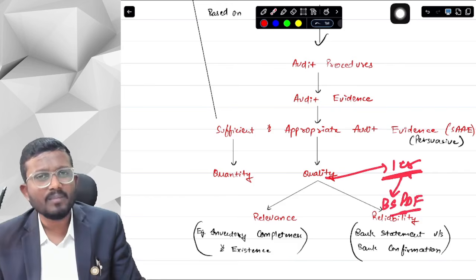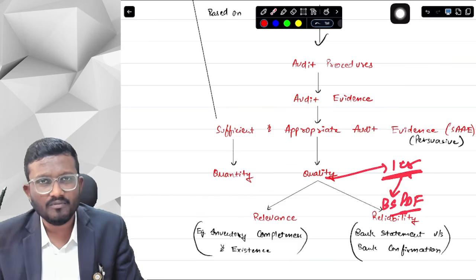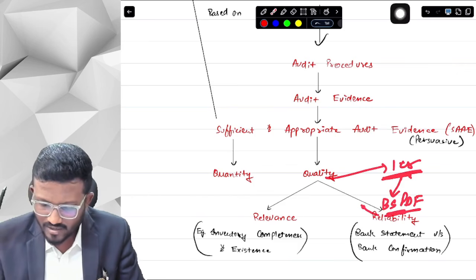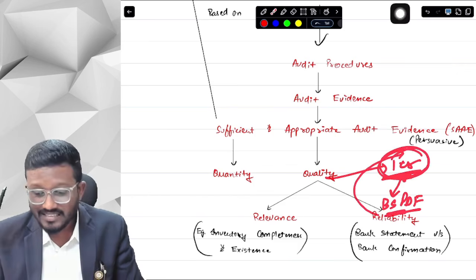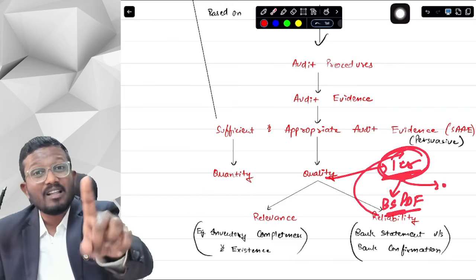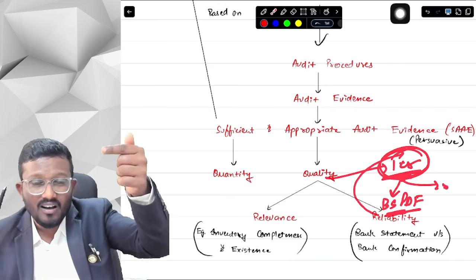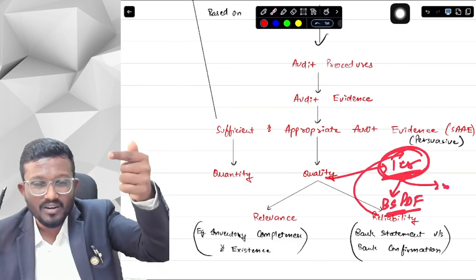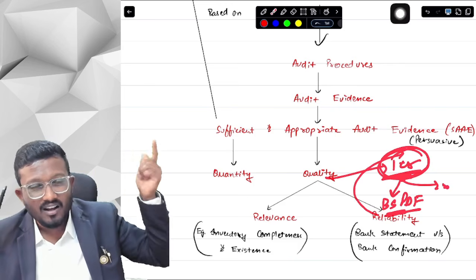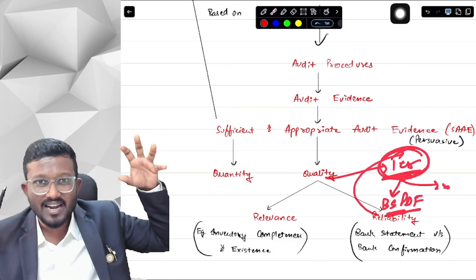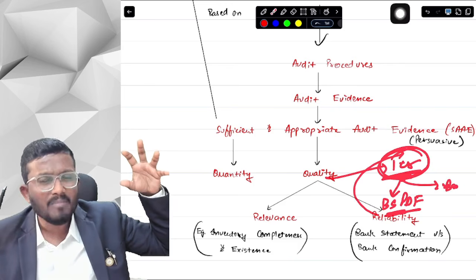You ask the entity to provide you a bank statement PDF of March 31st, and then you check, okay, in the bank statement PDF as well, it is showing 1 crore. Second, you have an option to directly contact the bank. You can directly contact the bank and say, this is the line that you have and this is my auditor. I am the auditor of that client. So what balance did the client have in your bank account? This is basically called bank confirmation.